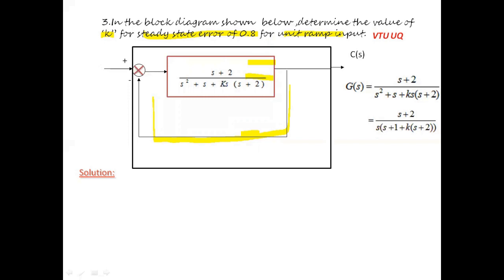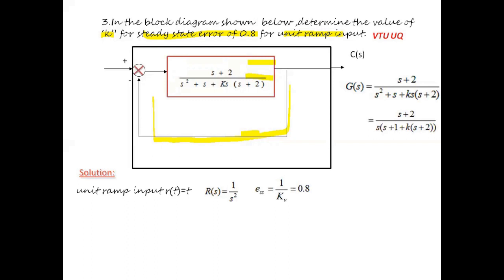Given is ESS, we have to find k. So let's start solving this problem. It is very clear that the given is a unit ramp input, r of t is equal to t, hence its Laplace transform R of s is equal to 1 by s square. So given is ESS, as it is subjected to unit ramp input, 1 by kv is equal to 0.8.